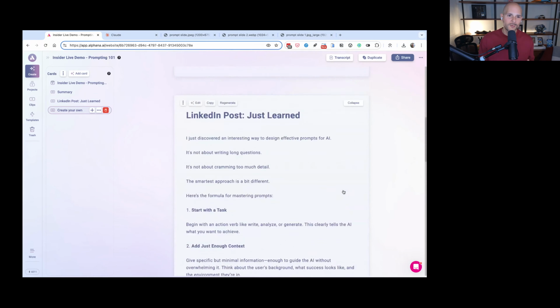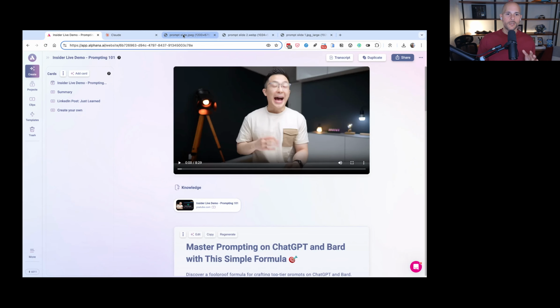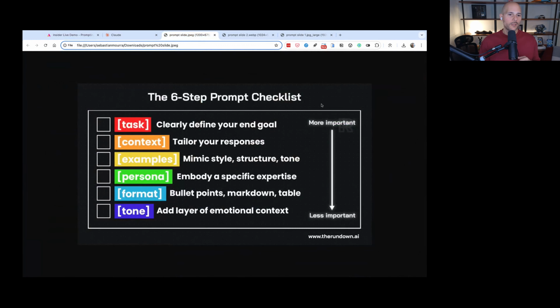Now, before we go into more examples, I'm going to actually pull up some slides from Jeff himself that I thought was very useful and it might be useful for you. So what is the prompt checklist, right? There are 6 steps for how you want to construct a prompt. And later I'll cover which one's really mandatory.